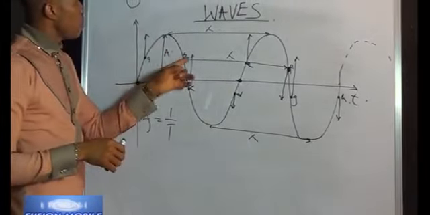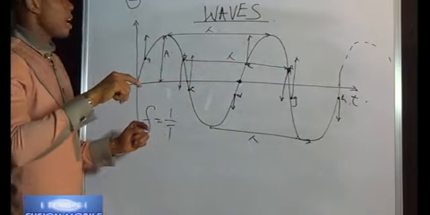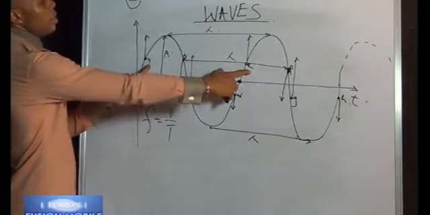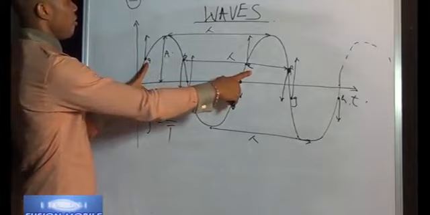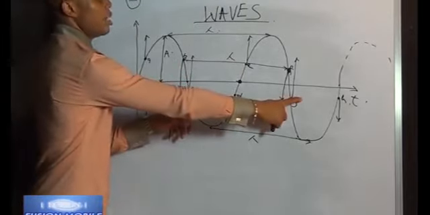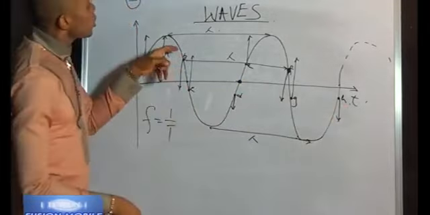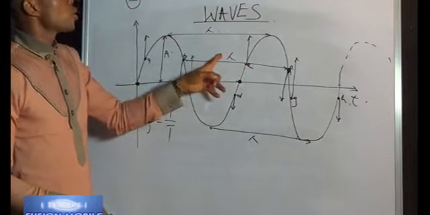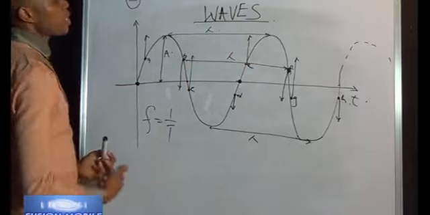So apart from B and F that I labeled here, can you identify other particles that are in phase? Can you do that? Look at A and E. They are in phase because A and E are on the same vertical level and they are pointing in the same direction. See C and G, they are in phase. D and H, they are in phase. So two particles that are in phase, the difference between them is also what? Wavelength.